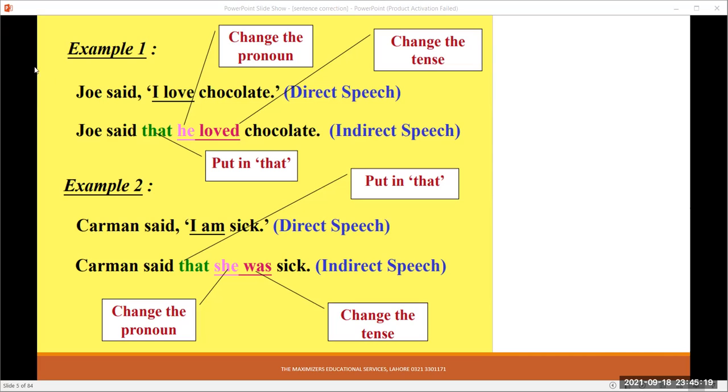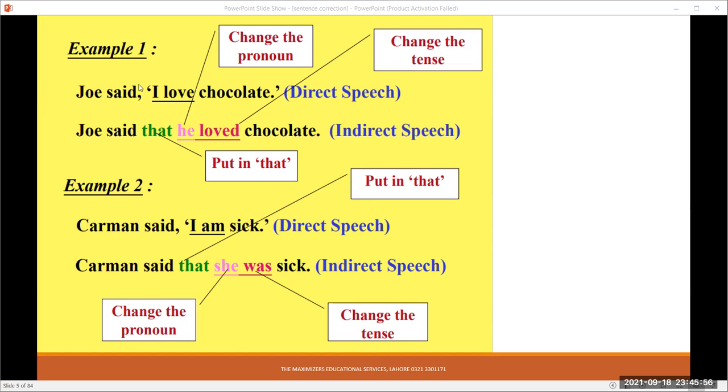For example, example 1: Joe said, I love chocolate. What is this? This is the direct speech. It is the reporting speech. It is the reported speech. Here is the reporting verb, and here is the reported verb. So it is direct speech. Now, when we are going to convert direct speech into indirect speech, we see Joe said. We do not change the tense of the reporting speech.